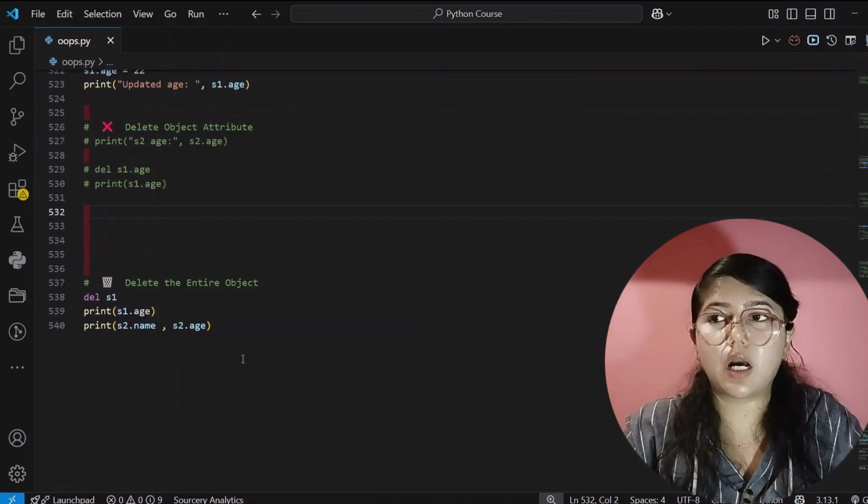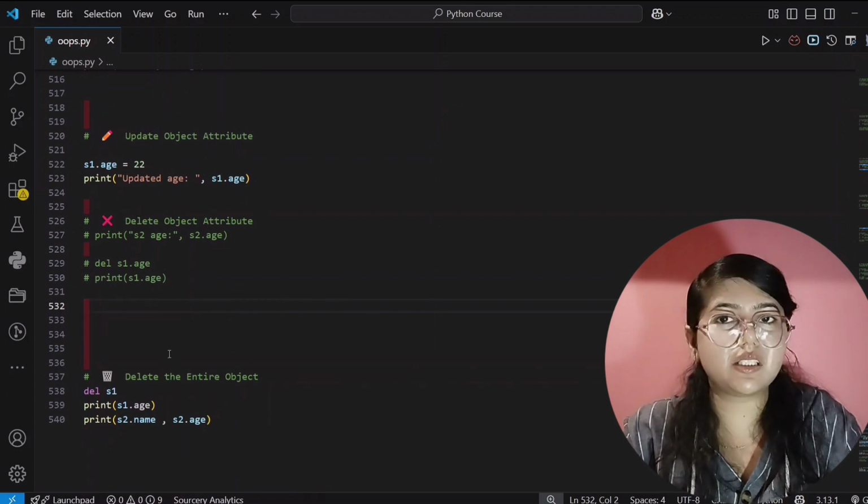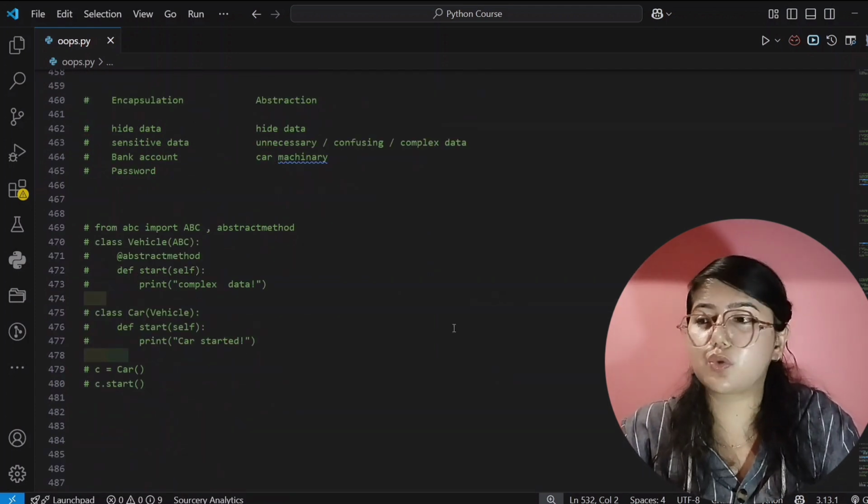So I hope you understood how OOPS work, what are the operators, how to use them, what are the pillars of OOPS. I hope you like this tutorial.